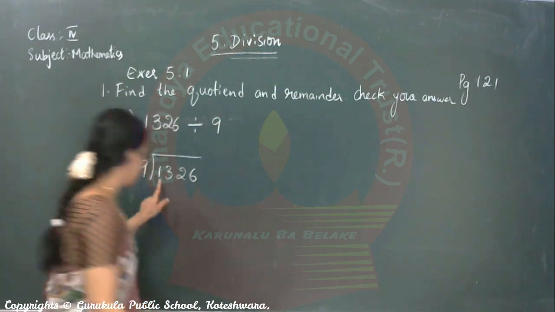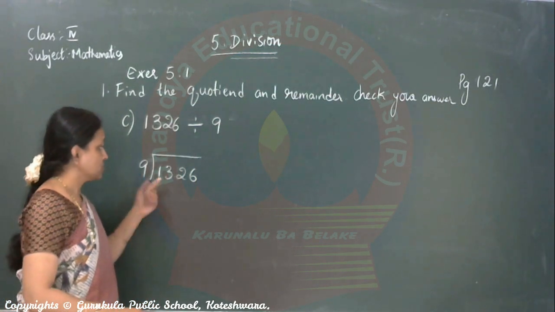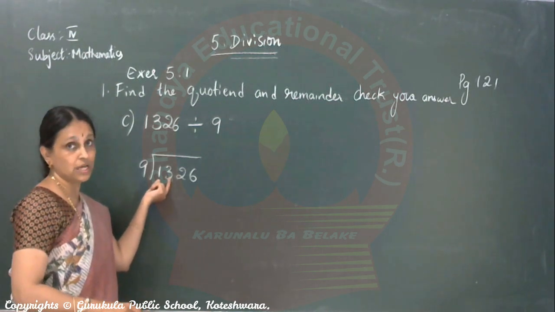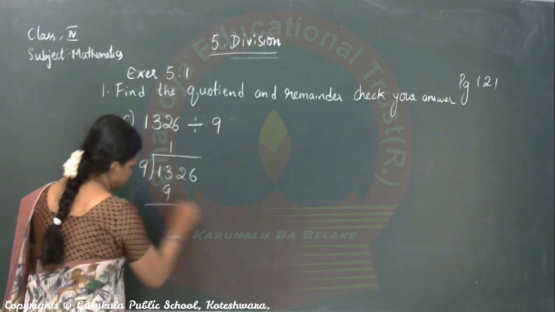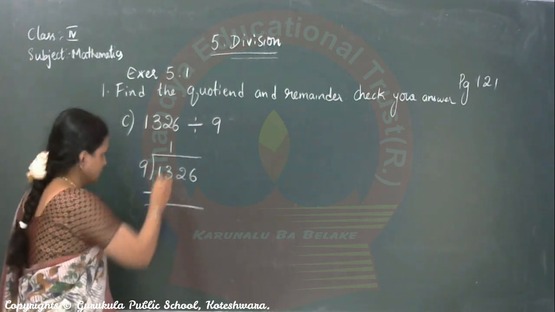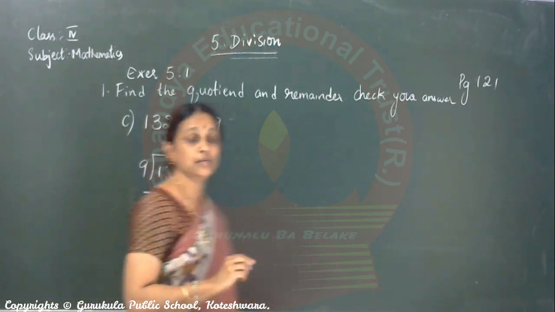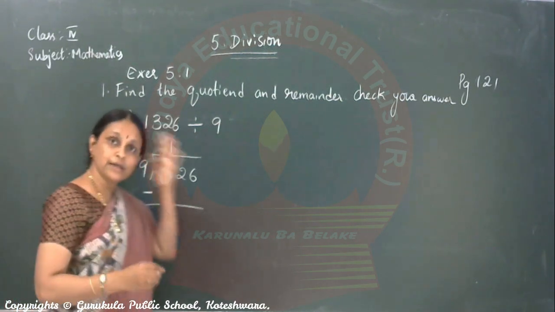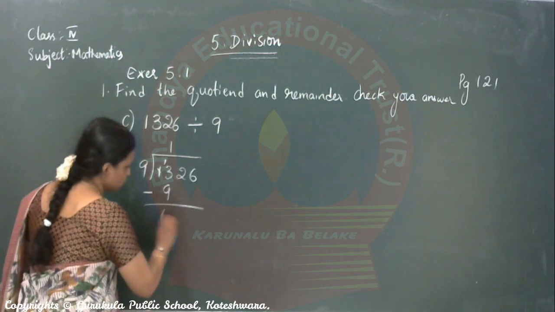First number, can you divide by 9? No, it is less than 9. So take two numbers. 9 ones are 9, 9 twos are, it is more than 13. So 9 ones are 9. Subtract 13 minus 9. Can you count and tell me 13 minus 9? Yes, 13 in mind, 9 in hand. Count backwards. You get 4.